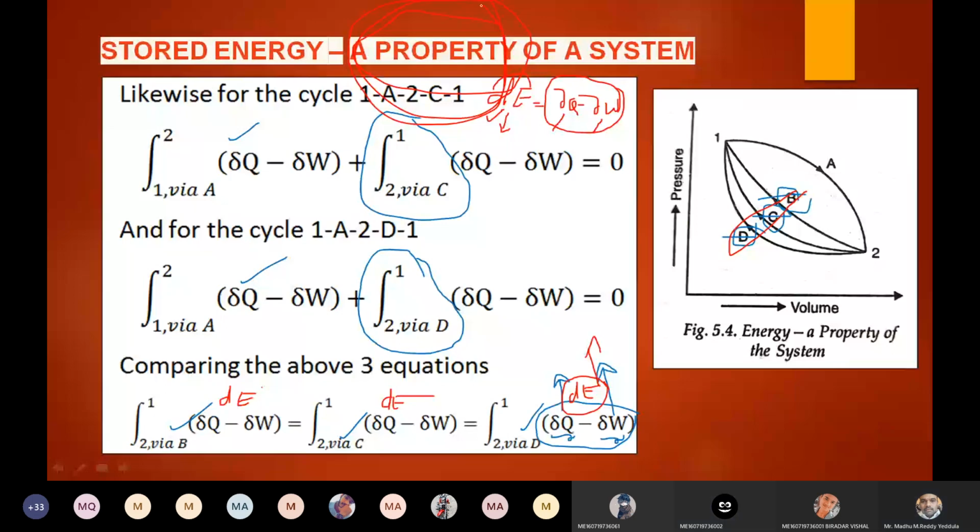We can write dE as E2 minus E1, because it is an exact differential. All exact differentials are point functions.